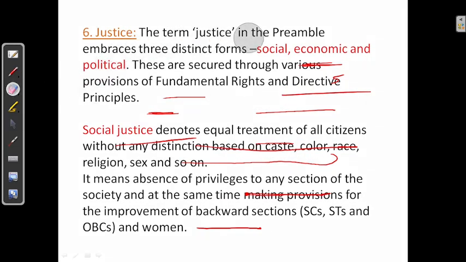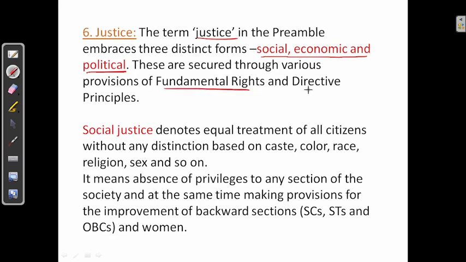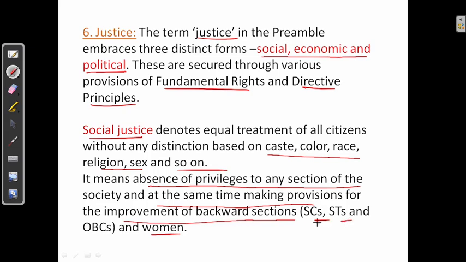Next keyword is justice. The term justice in the preamble embraces three distinct forms: social, economic, and political. These are secured through various provisions of fundamental rights and DPSPs. Social, economic, and political are also present in fundamental rights and directive principles of state policy. First, we'll see social justice. It denotes the equal treatment of all citizens without any distinction based on caste, color, race, religion, sex, and so on. It means absence of privileges to any section of the society and at the same time making provisions for the improvement of backward sections, that is SCs, STs, OBCs, and women.